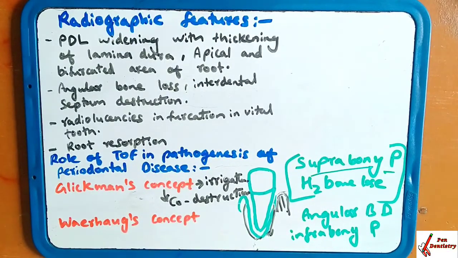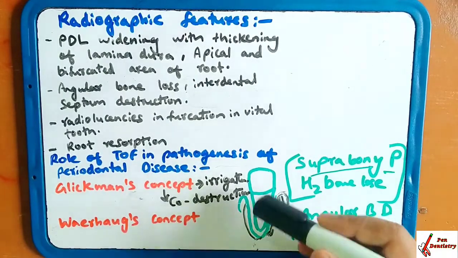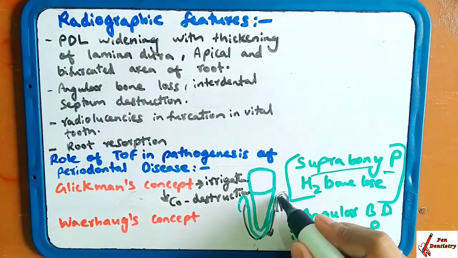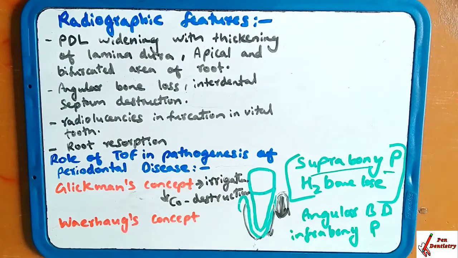inflammation spreads here in the direction of the apical region. The inflammation is around the apical region. And what happens? It involves the alveolar bone and the PDL fibers, and this will lead to even bone loss. What happened here? Even bone loss of the tooth is going to take place in the zone of irrigation.